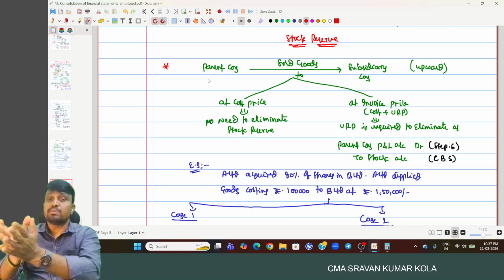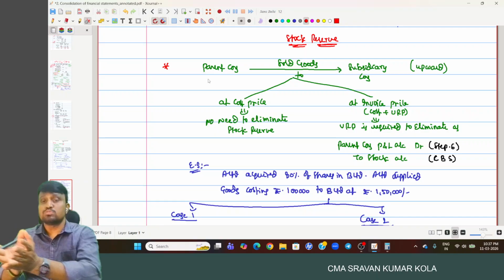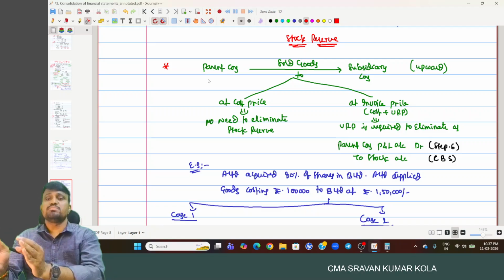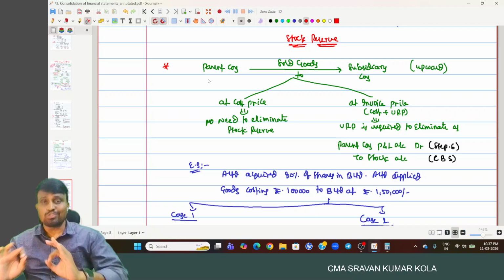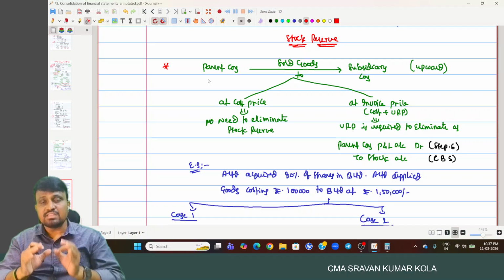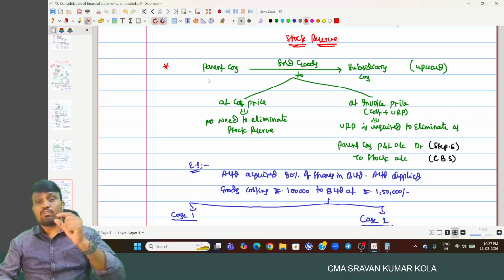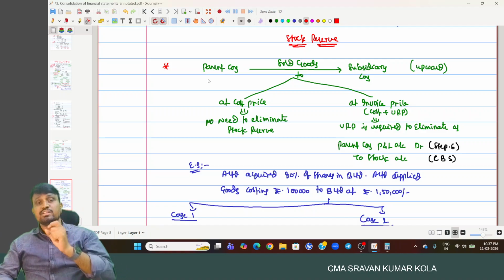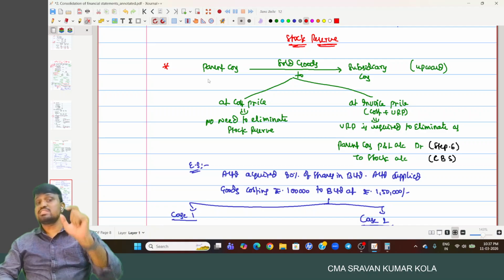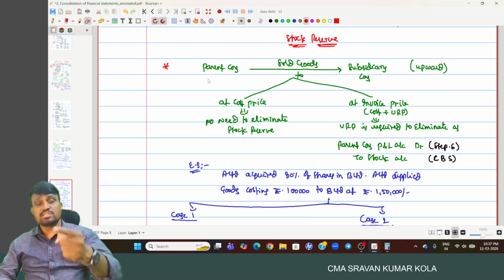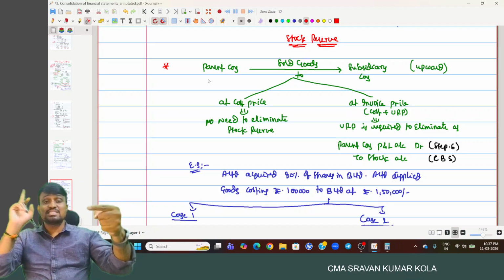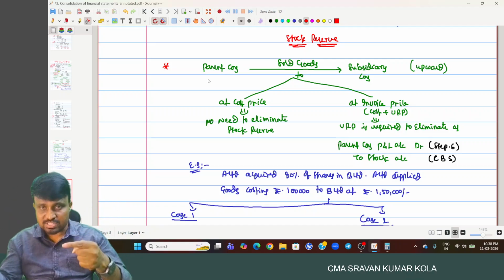The problem is if the buyer is lying with some unsold stock. In that case, you have to eliminate unrealized profit, or stock reserve. The simple entry is seller's profit and loss account debited, stock account credited. Who is the seller? If the seller is the parent company, the parent company's profit and loss account is debited to stock account. The parent company's profit and loss account we consider in step 6, consolidated reserves and surplus.